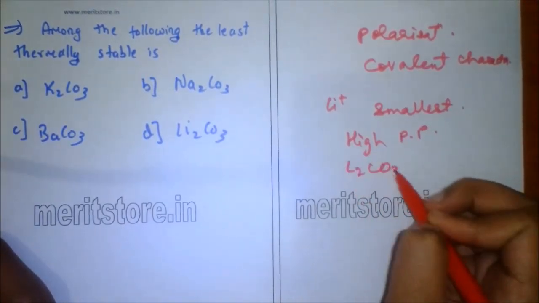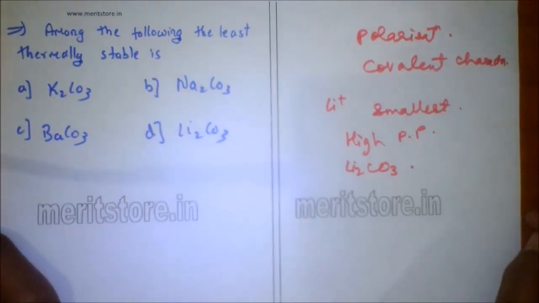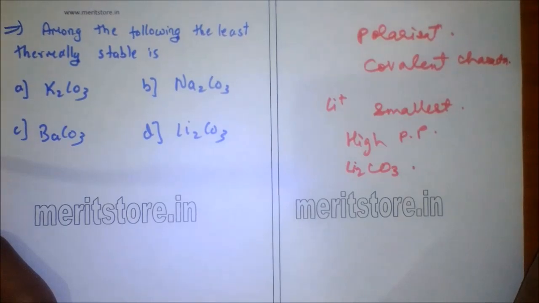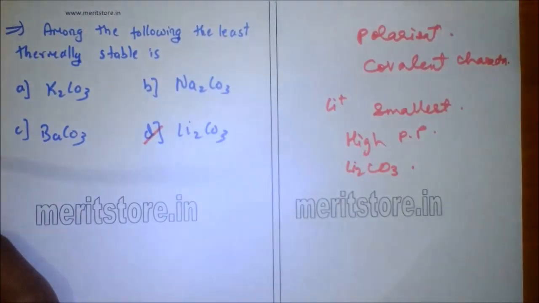Similarly, Li2CO3, that is lithium carbonate, is least ionic and has least stability, as the stability is inversely proportional to the polarizing power. So option D is the correct answer.